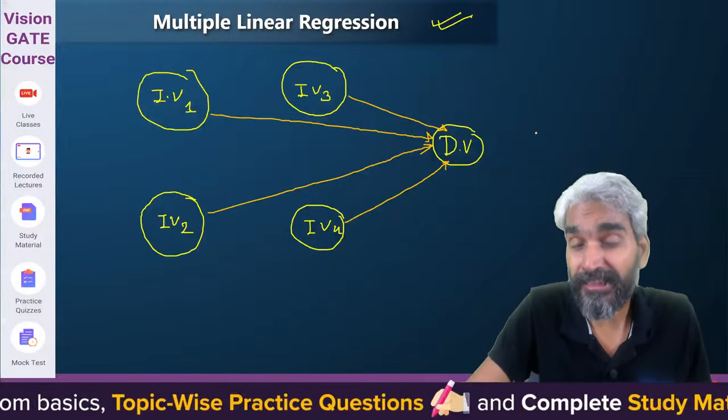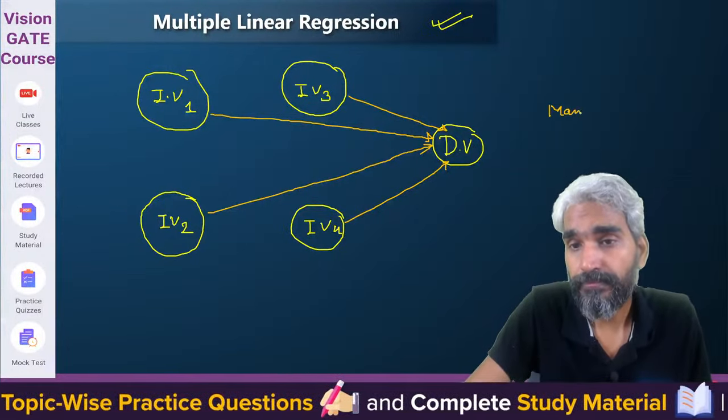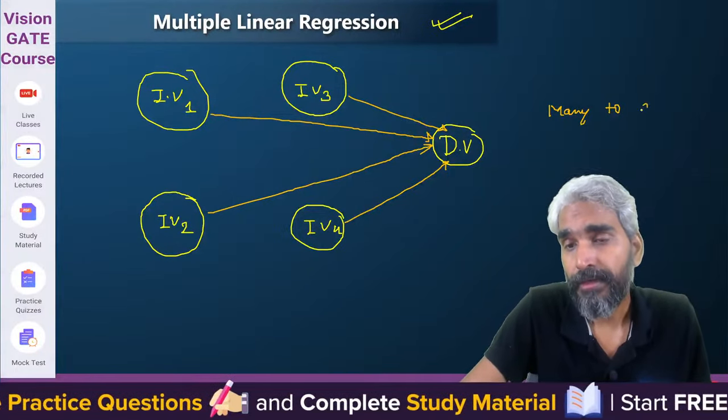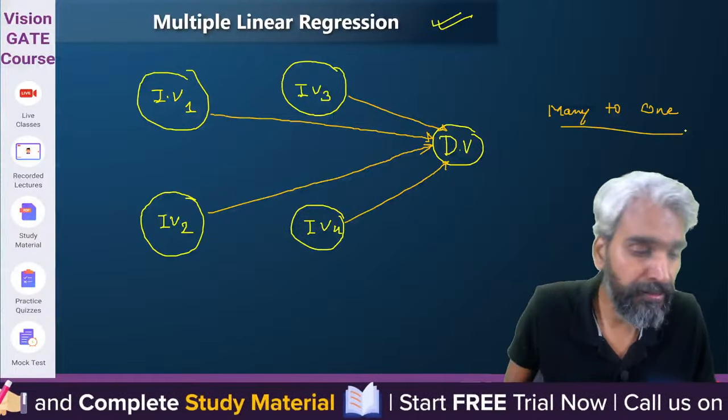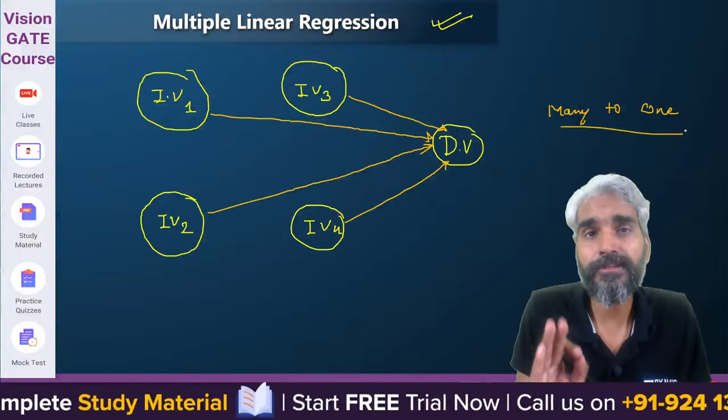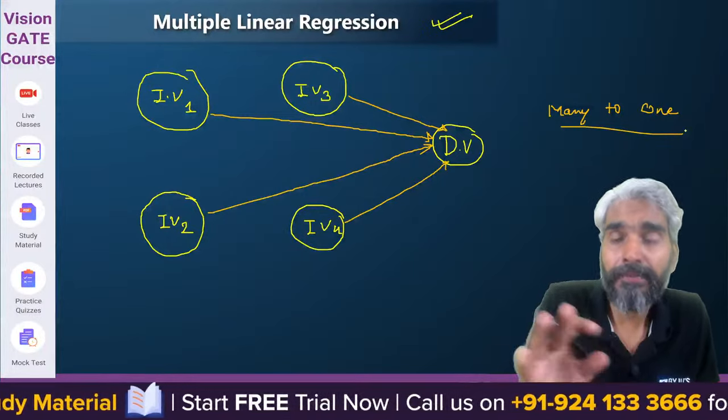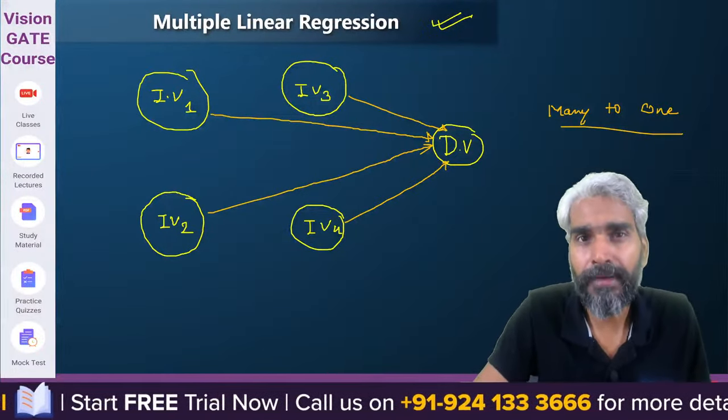So the relationship becomes many to one. In simple linear regression, the relationship is one to one. But in multiple linear regression, the relationship becomes many to one.